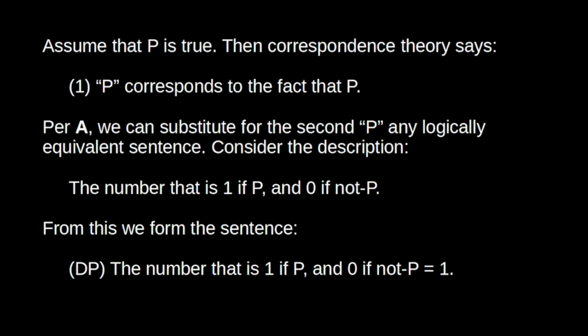Now, this sentence, dP, is logically equivalent to P. These sentences have the same truth value under every interpretation. If P is true, then the identity expressed in dP is true, because if P is true, then the number that is 1 if P and 0 if not P does indeed equal 1. If P is false, then the identity expressed in dP is false, because if P is false, then the number that is 1 if P and 0 if not P does not equal 1, contrary to what is stated in dP.